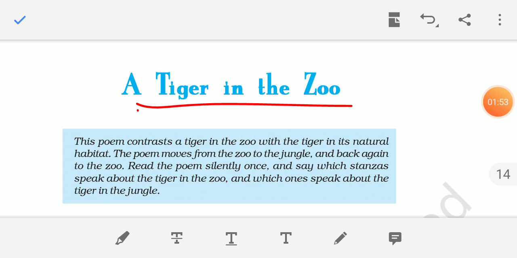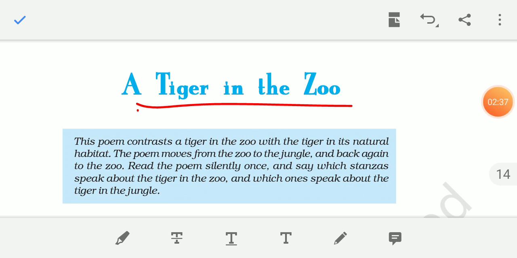So here the poet says that once the tiger is in a cage, it cannot move freely. It is kept behind bars, in a cell, or you can say in a cage where it cannot move properly, and it feels congested and does not like to be in the cage. And the tiger which is in the jungle, you can see its rage, that means it is full of energy. It moves around here and there, jumps, plays around, and you can see its real beauty. Okay, so that is how the poet compares.